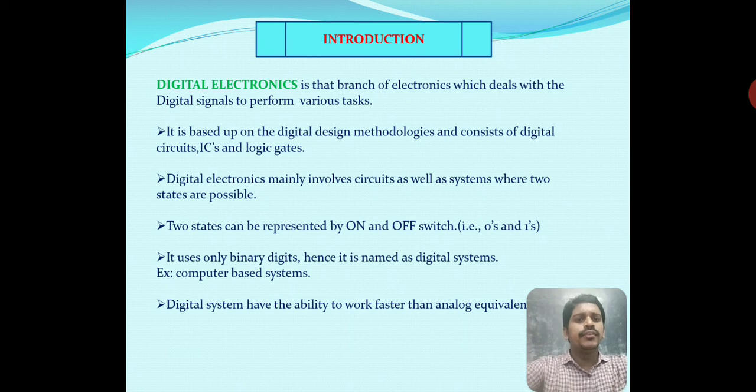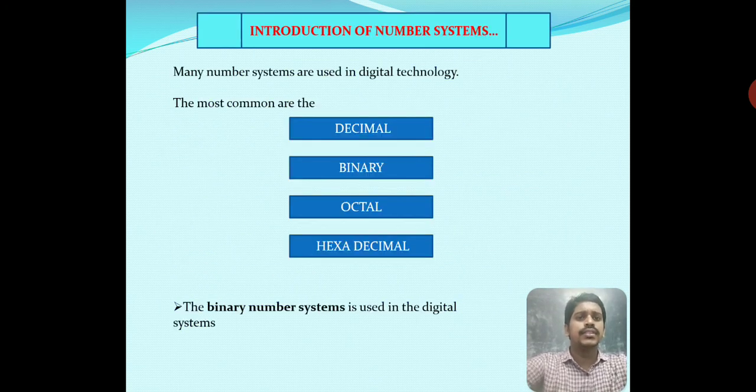In a computer, we transfer data in terms of binary digits; they access only the binary number system. Digital systems can work faster than their analog equivalents, because digital systems have only two states to represent any number, whereas analog has to represent it in terms of voltages. So it is faster than analog systems.